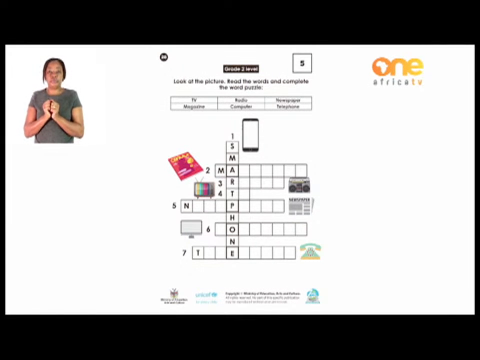Number 5, it starts with an N there, and there are some letters which are left here, and in the middle there is a P, and the other letters are also left there, and it's there at the end. What is that? Fill the other letters to make the correct word. Number 6, it's here also. In the middle here, it's having a O, and what letter is missing at the beginning? And once you find that, you will be able to finish the other letters and make the correct word.